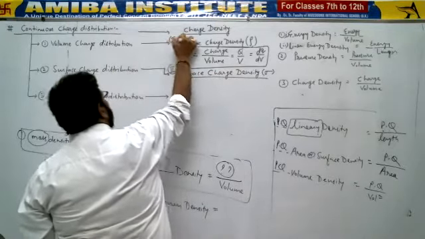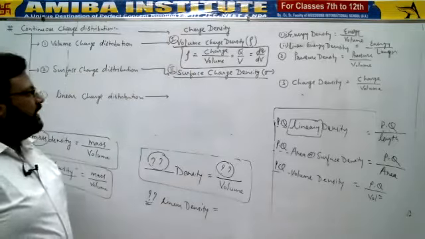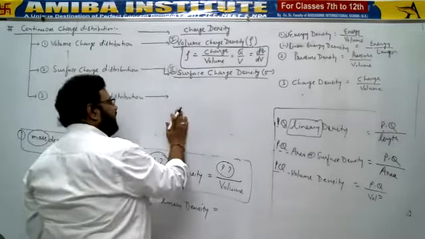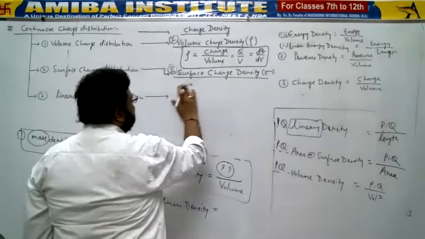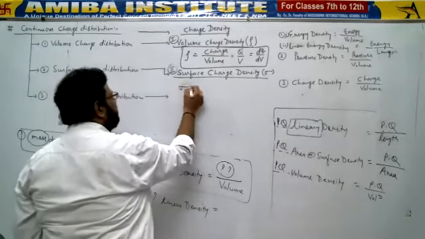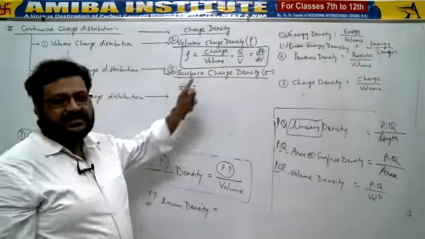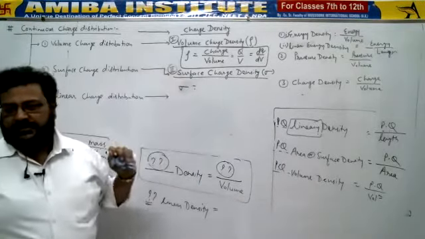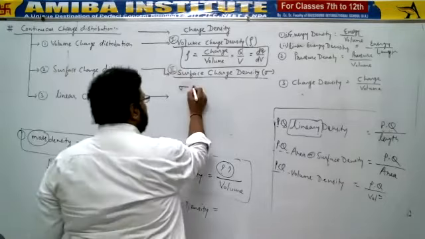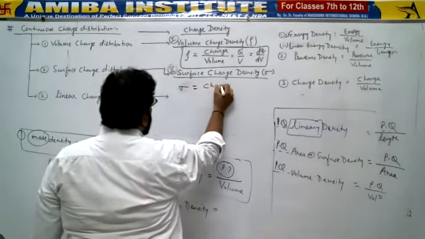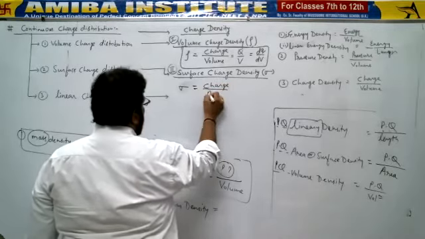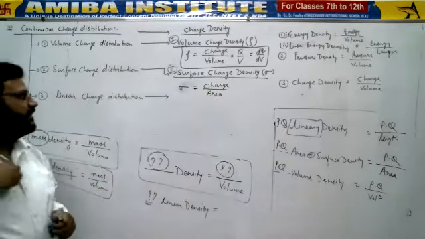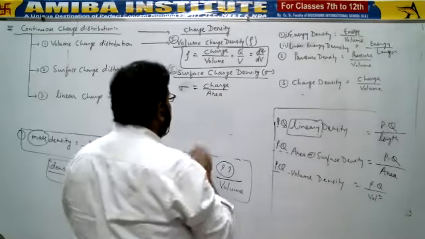First is volume charge density, second is surface charge density, and the symbol is sigma. Now you have learned all the concepts. Charge density means charge upon something, and what is that something? Surface. So surface means area. So surface charge density means charge upon area, right?